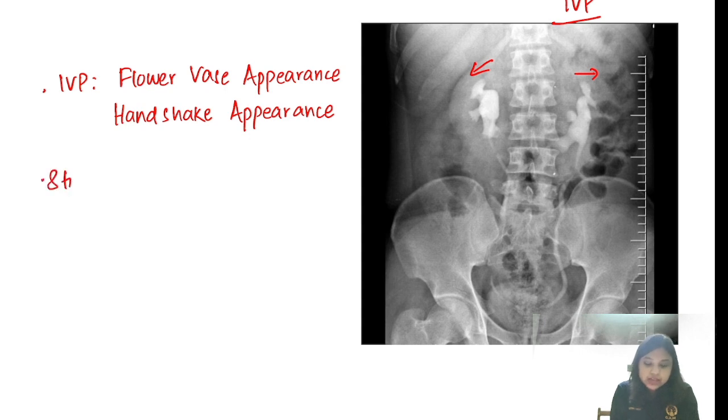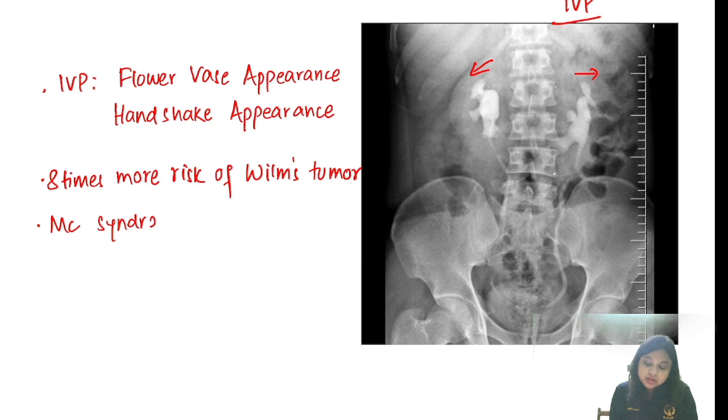Remember, there is 8 times more risk of Wilms tumor in a child with horseshoe kidney. And the most common syndrome that is associated with horseshoe kidney is Turner syndrome.